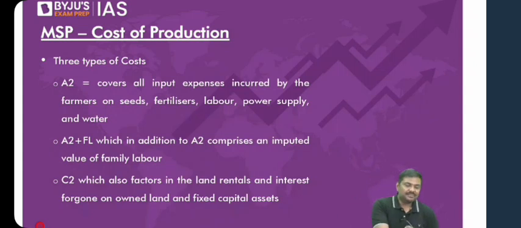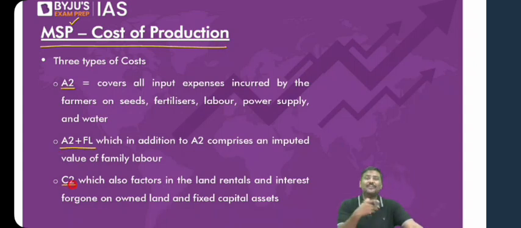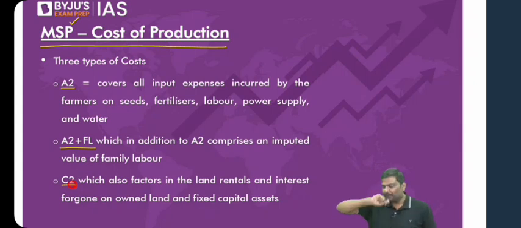Now, how is the MSP decided by the Government of India? What is the pricing formula that they will take in deciding the MSP? I've written 3 formulas here. Follow the discussion. One is A2, second one is A2 plus FL, third one is C2. Those who have read the newspaper will be very conversant with these prices.